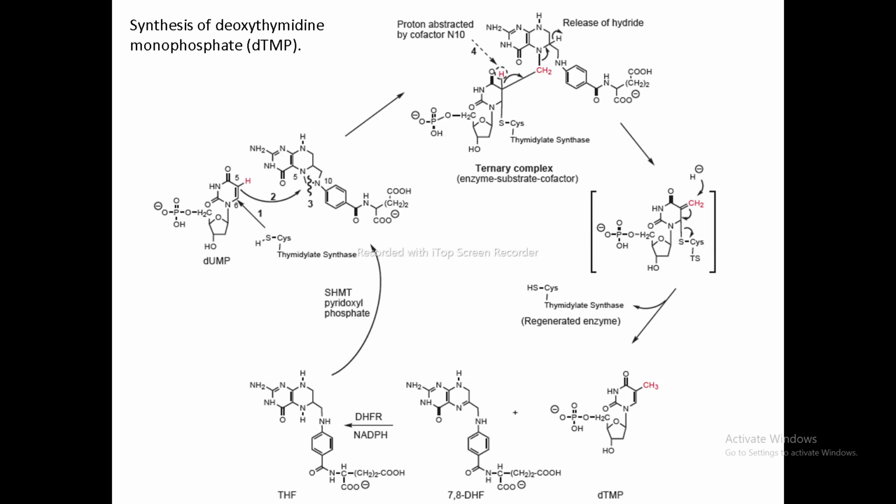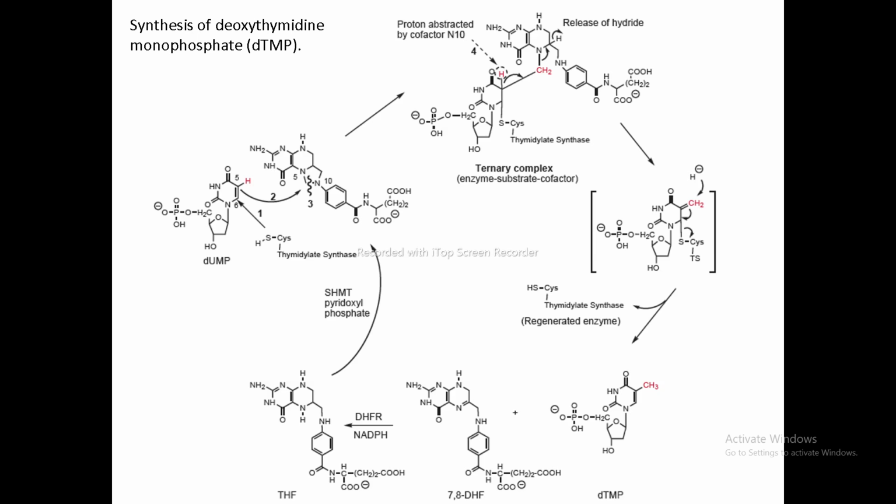The cysteine sulfhydryl group launches an intermolecular nucleophilic attack, forming a new covalent bond. Check it out over here. So they form a new covalent bond. If you check out this pyrimidine ring, the sulfur group gets attached to this pyrimidine ring. As the carbon number 6 has become electrophilic, the nucleophilic group can easily attack this electrophilic group, and thereby they form a bond.